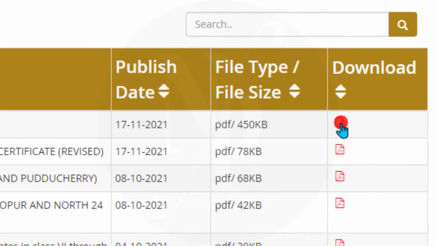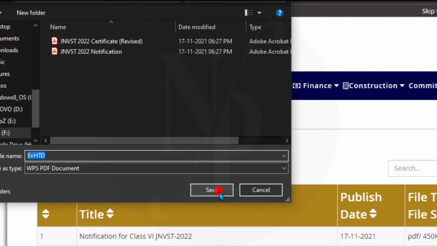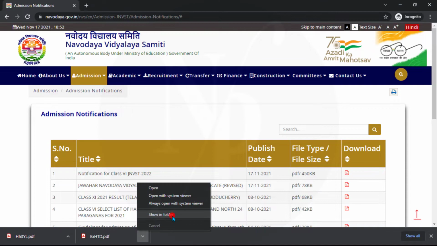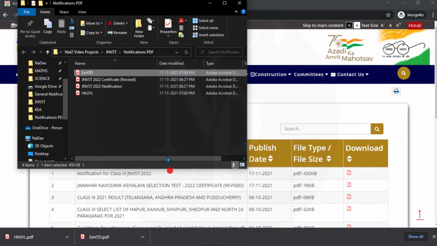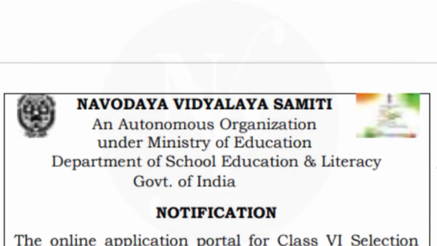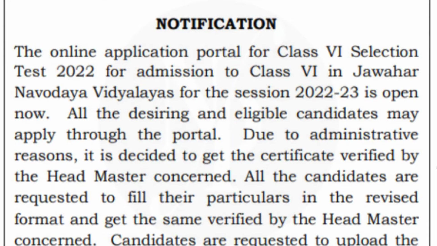Click on this to download. Click on Save button. Let us download the second PDF file also. I'll click on Show in Folder. So this is the notification given by Navodaya Vidyalaya Samiti, which reads: the online application portal for Class 6 Selection Test 2022 for admission to Class 6 in Jawahar Navodaya Vidyalayas for the session 2022-23 is open now.